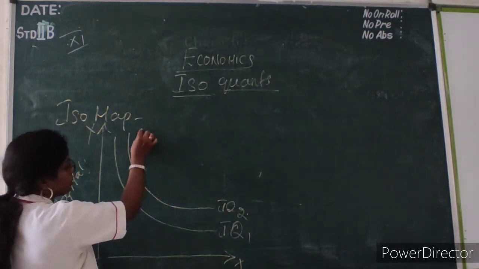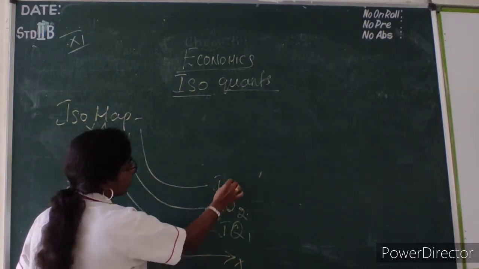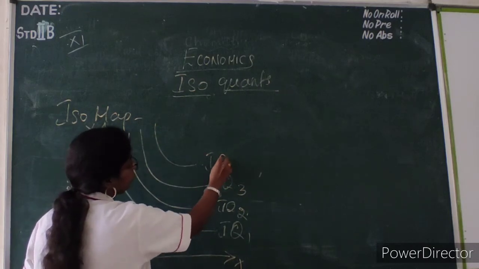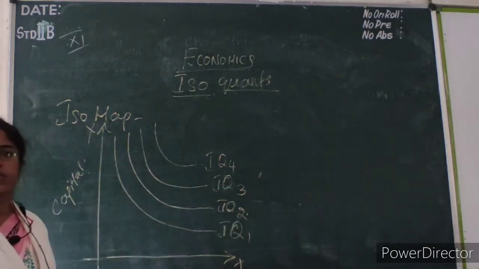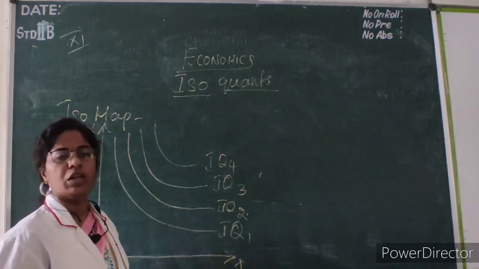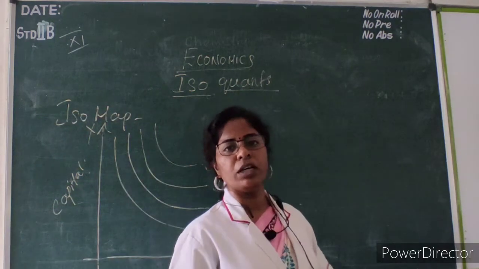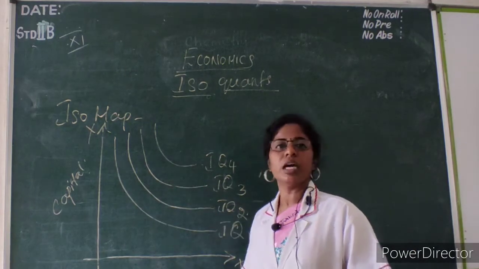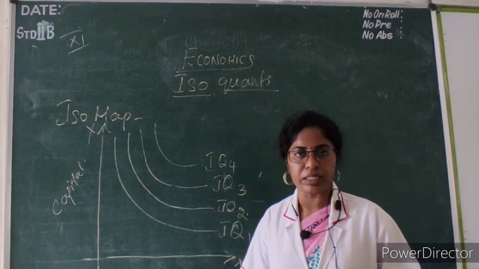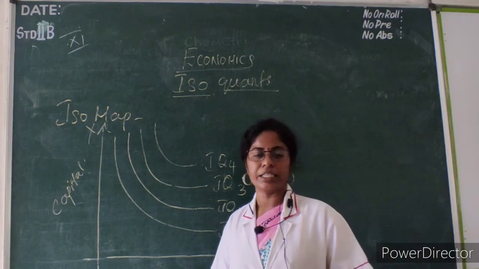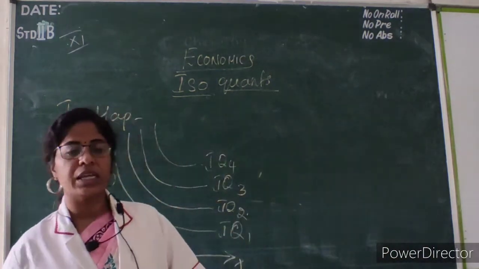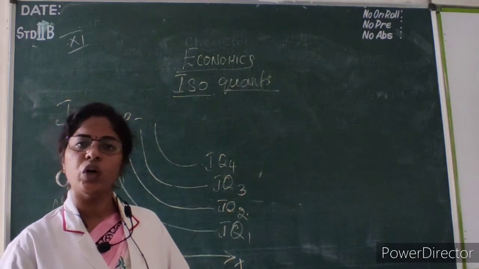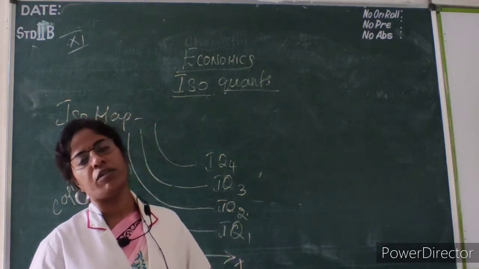See, my isoquants keep on increasing means my output level will be increasing. So higher the level of input, higher the level of output. How much the isoquants are high, if it keeps on increasing, that much amount of output will be received. So this is called an isomap. Isomap means higher the isoquants, higher the level of output. Lower the isoquants, lower the level of output.